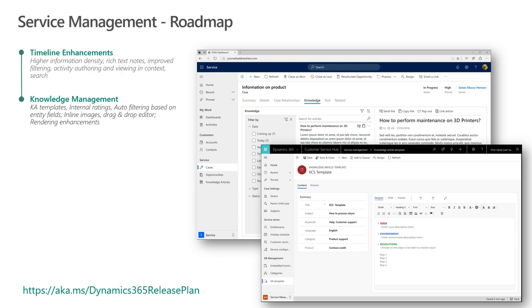rendering enhancements. So right now, if let's say I'm an agent working on a case, searching for a knowledge article, the knowledge article results will show up in the knowledge pane that I see on the extreme right side on the case UI. So we plan to make some of those enhancements as well, the ability to expand the knowledge search UI so that they have multiple columns, they can quickly filter and easily search for more content over there.